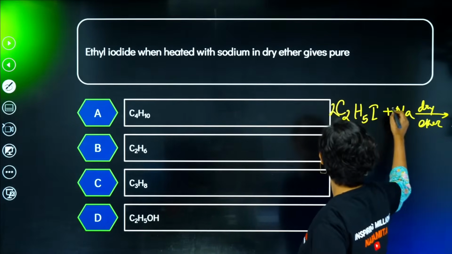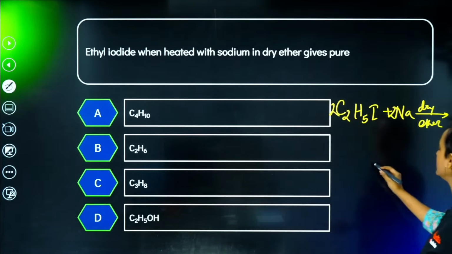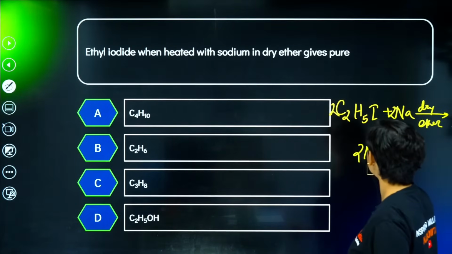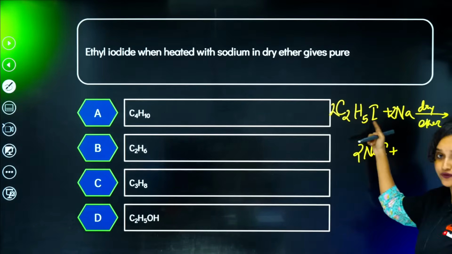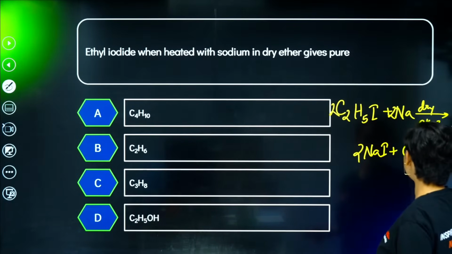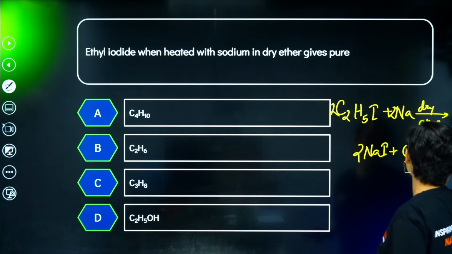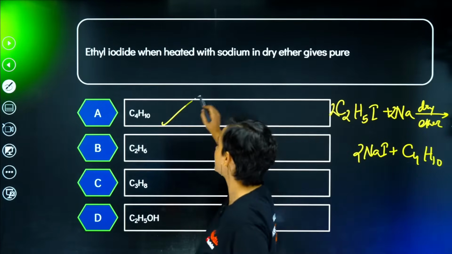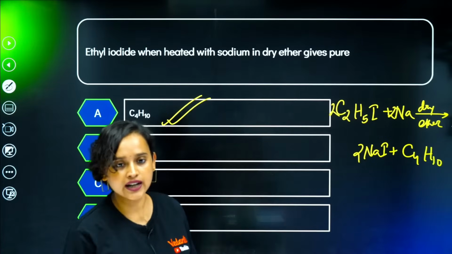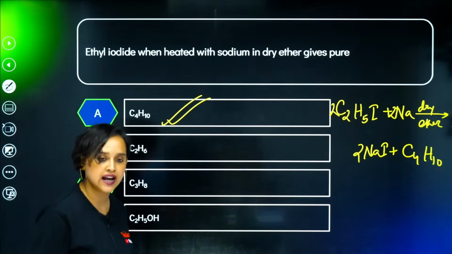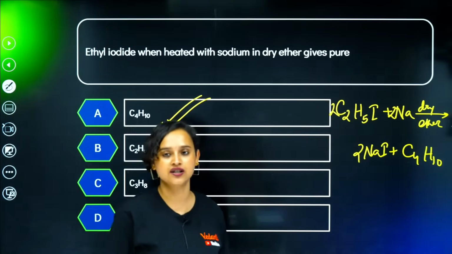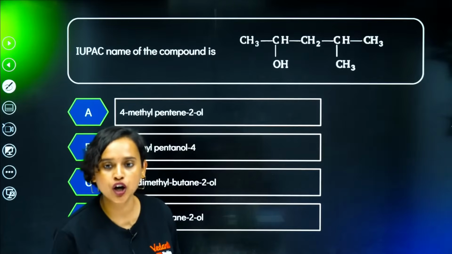What will I get? Definitely I will get 2NaI plus 2C2H5I combining, so this will become C4H10, which is option A. Very good. Absolutely right, Shefali. Chalo, moving on.